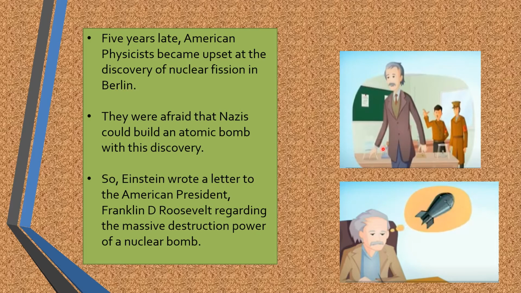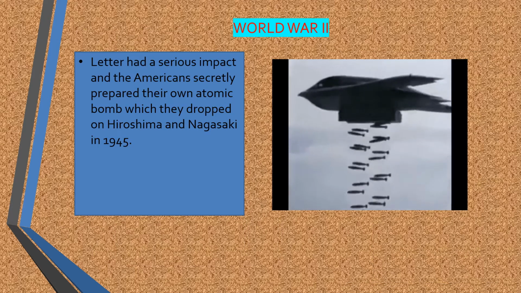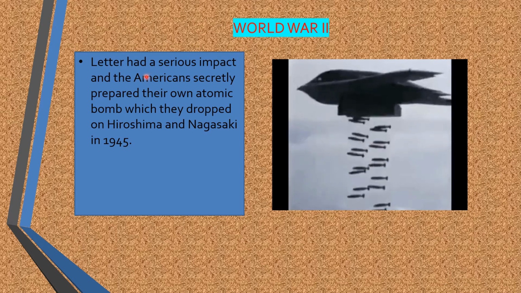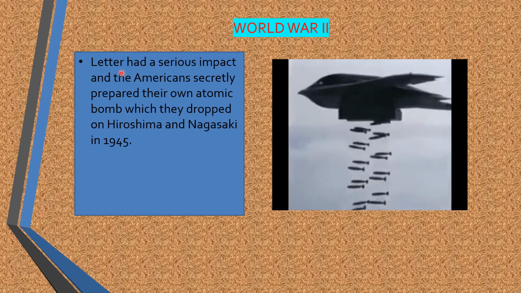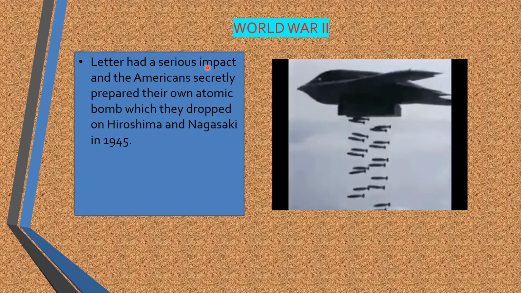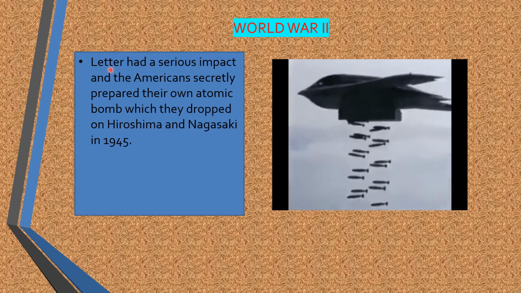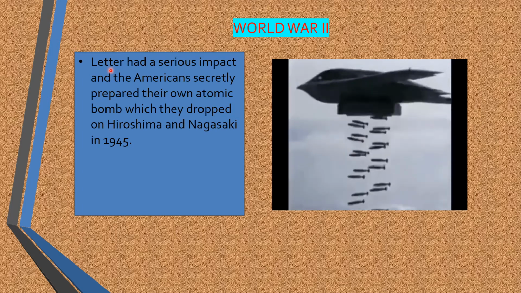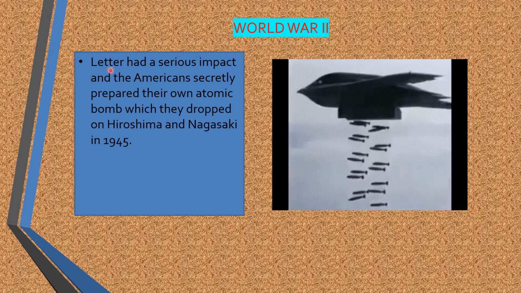So he wrote a letter to the American President Franklin D. Roosevelt explaining the destruction of the nuclear bomb. During World War II, the letter had a very serious impact. What letter? The letter that Albert Einstein wrote to the American president.